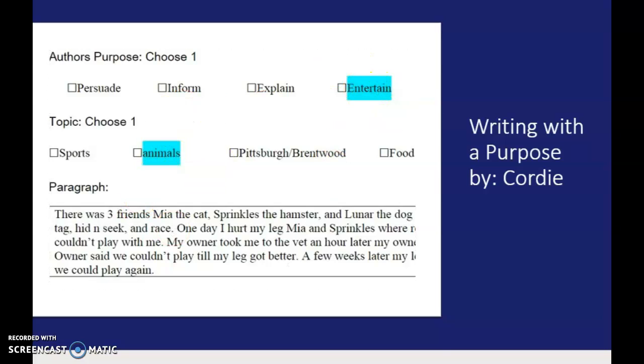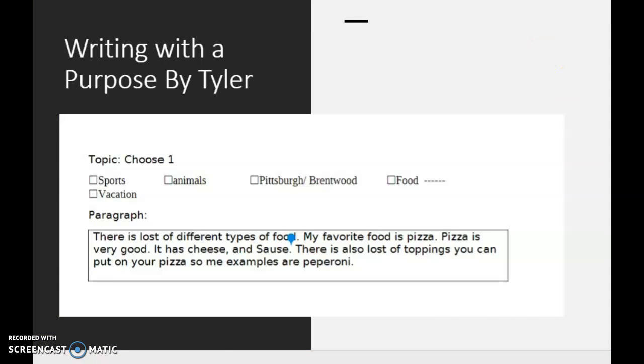So good job, Cordelia. The next one is by Tyler, and Tyler is writing about food, and he says there's a lot of different types of food. My favorite food is pizza. Pizza is very good. It has cheese and sauce. It also has a lot of toppings where you can put on pizza, and examples of pepperoni. So he is describing what pizza looks like. So therefore, this is to describe. So very nice job, Tyler.